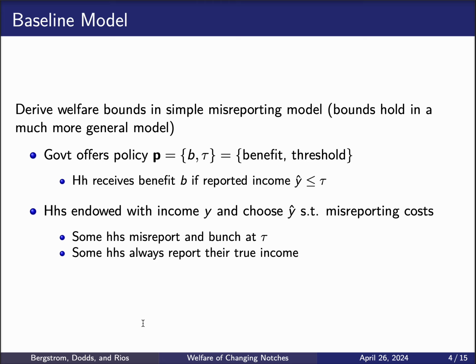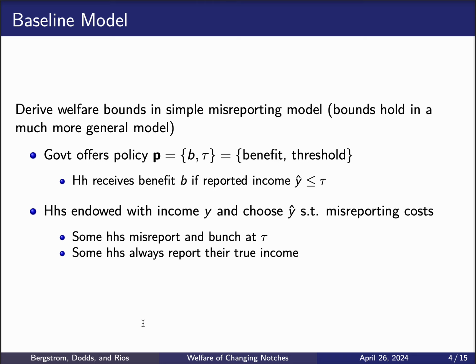To understand the intuition in the baseline model, let's consider a government that offers a policy P, which is determined by the benefit level B and the threshold of eligibility tau, such that households receive the benefit B if they report income y hat below or at tau. Households are endowed with an exogenous income level in this baseline model, y, and they choose only how much to report.